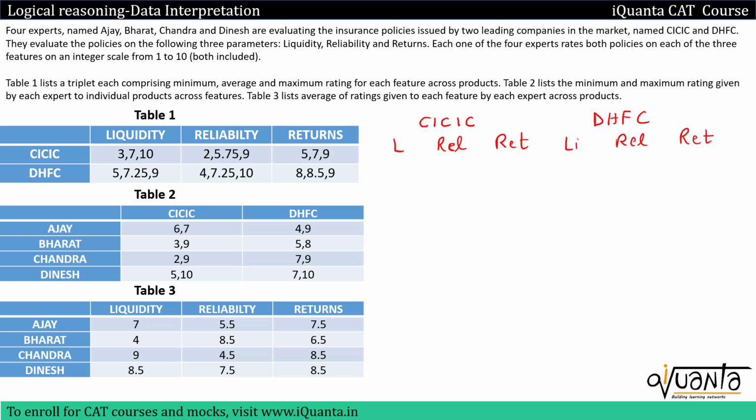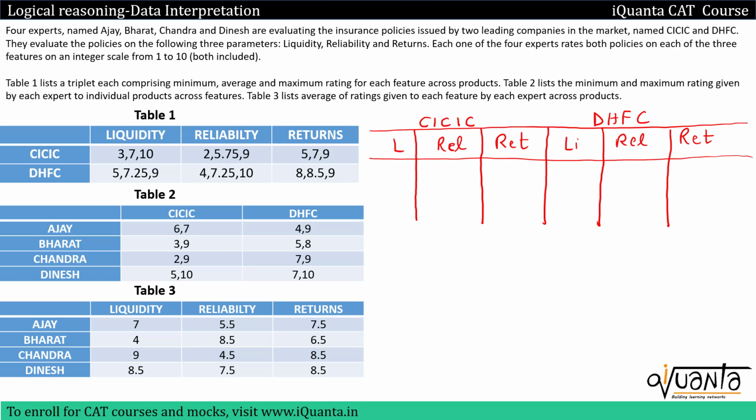Now all 4 experts are giving ratings in liquidity and ratings in reliability. So let me guess what those ratings can be. Let us start filling the table. Here we can see that the average rating that liquidity was getting was 7 by all 4 experts,